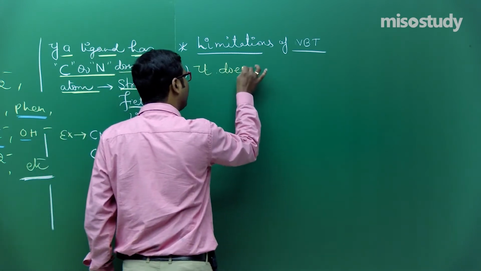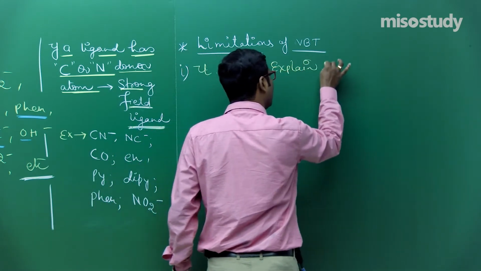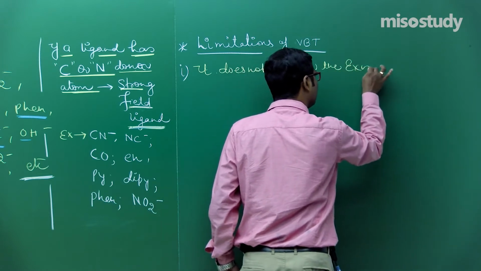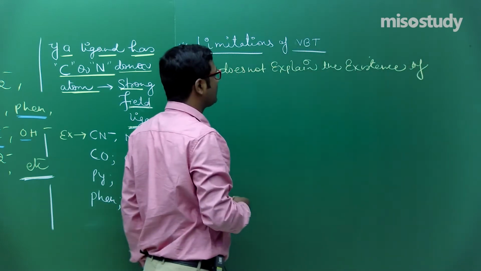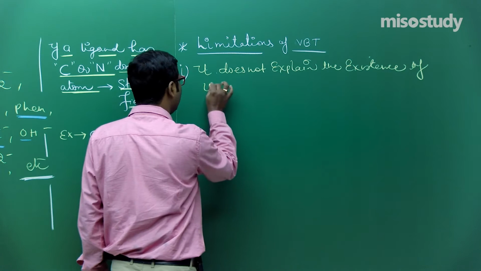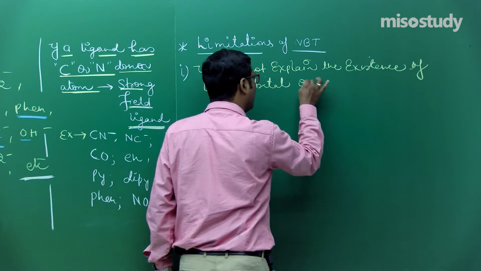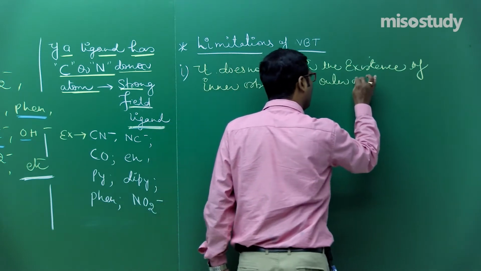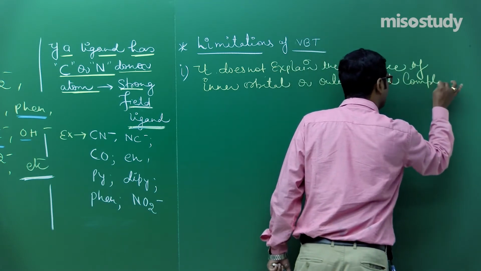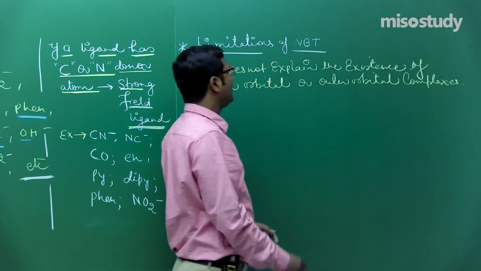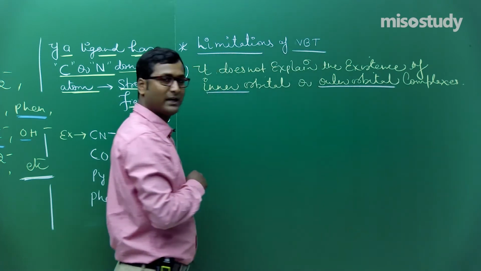The first drawback, the first limitation, is that it does not explain the existence of inner orbital or outer orbital complexes. Is it clear to you?